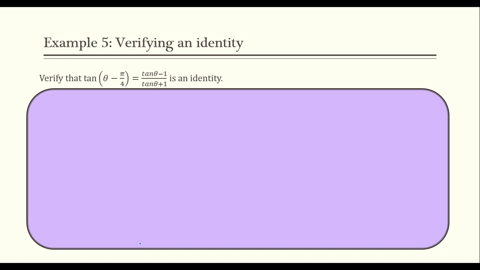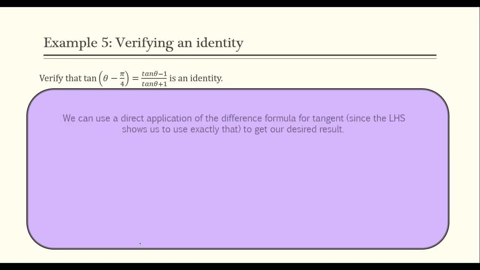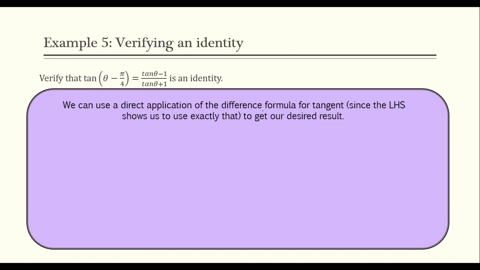And since we're talking about sine, cosine, and tangent, we're going to use one of those. So first step is we're going to use the difference formula because I have a difference right here. Tangent of theta minus pi over 4, that means I'm going to use the difference formula for tangent to get the desired result. So we're going to work left-hand side and end on the right.